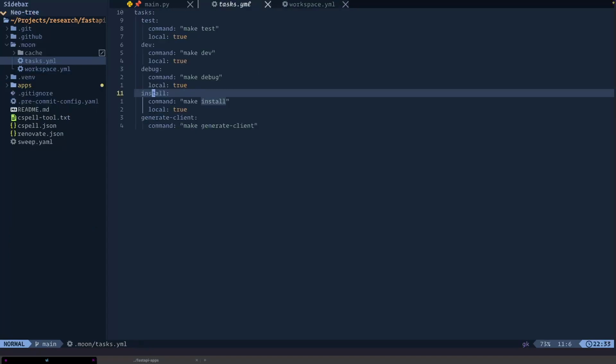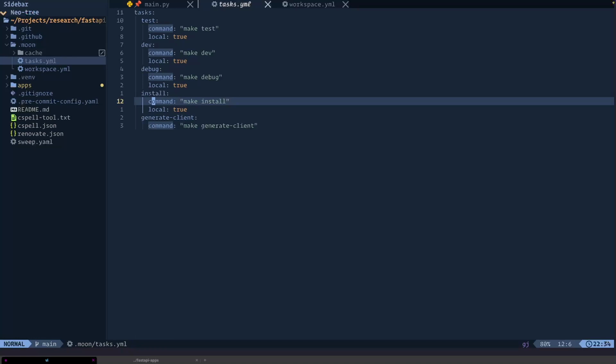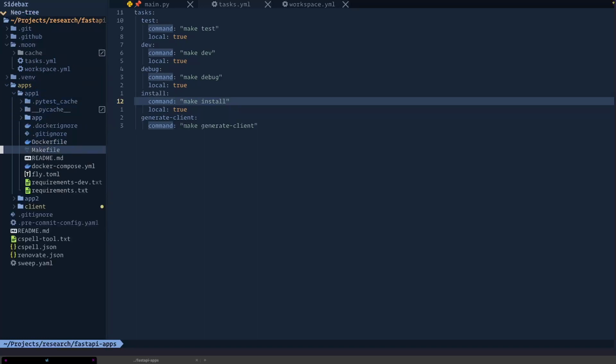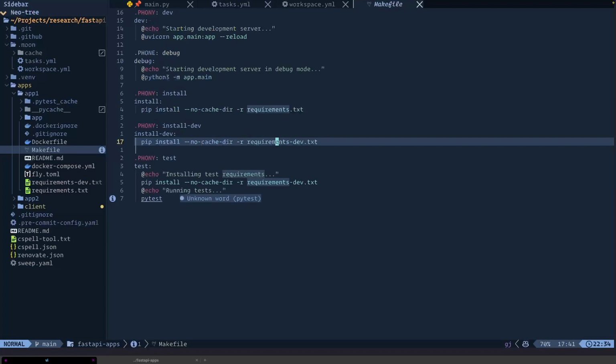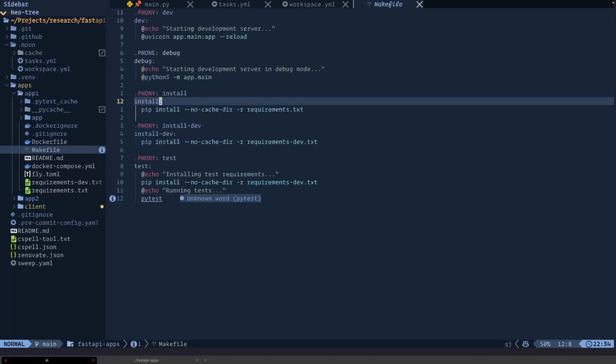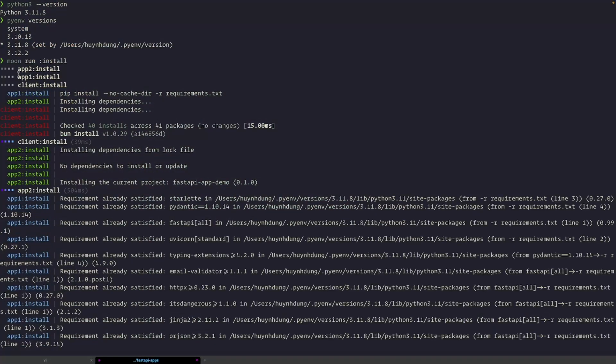And with the task file, I say make install, so it will go to the folder. So in its folder here, app one, app two, and client, I have a file called Makefile, and it will have the install command. So when I run app one, app two, client install, it will go and run make install in its folder. And you're gonna see here, for app one, I use version 3.11,